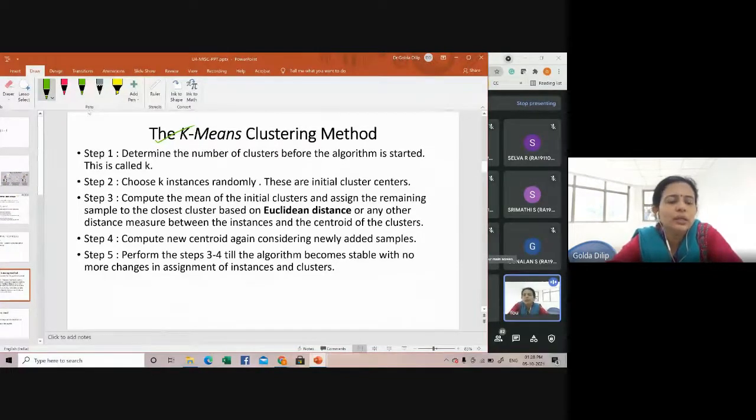I just mentioned here each cluster. This is also called a centroid-based technique. Centroid or cluster center, a centroid-based technique.